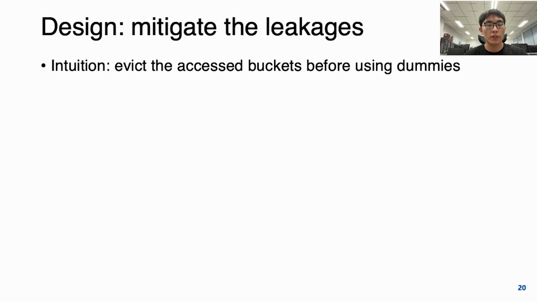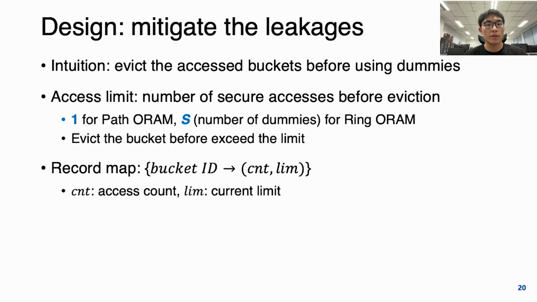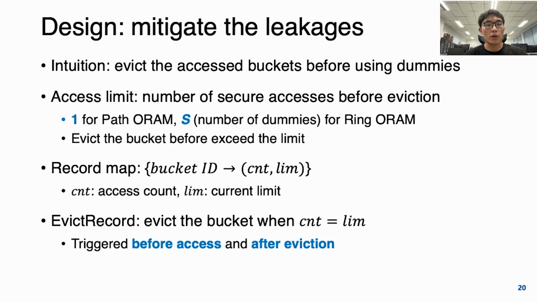Our mitigation is simple. We just need to evict the bucket before the leakage, and we define access limits as the number of secure accesses before eviction. For ORAM with instant eviction, like Path ORAM, the value is 1, and for ORAM with periodic eviction, like V-ORAM, the value is the number of dummy blocks. Here we maintain a map called the record map to record the access limits of the buckets. We evict any bucket that reaches its access limit, and we call this eviction evict record. Please see our paper for more details.